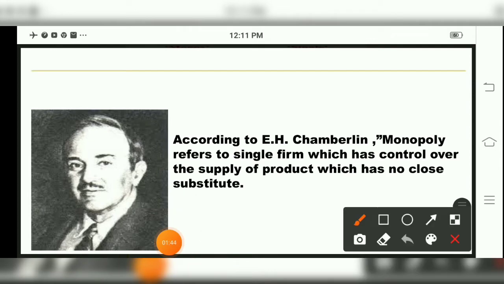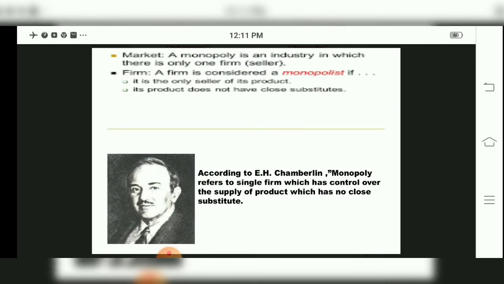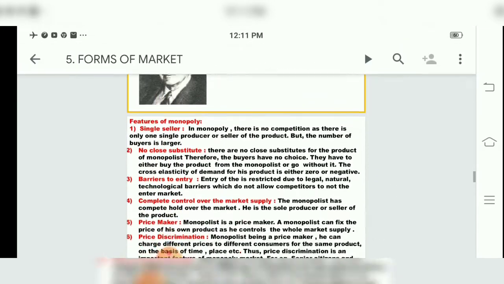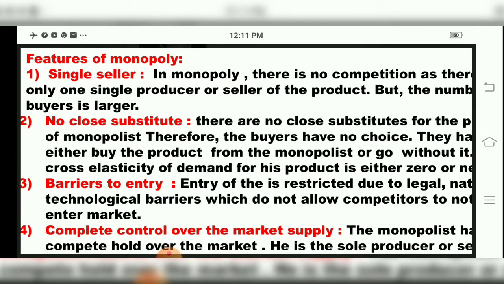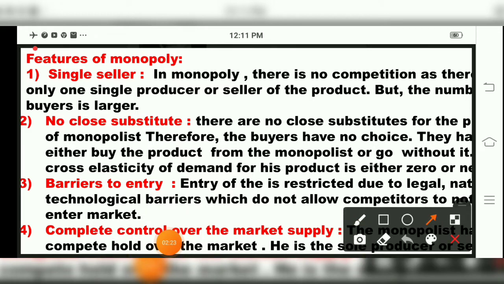Now the definition of monopoly according to Professor E.H. Chamberlain: monopoly refers to a single firm which has control over the supply of the product and has no close substitute. So in short, children, monopoly is a single seller which has no close substitute. This is defined according to Professor E.H. Chamberlain.